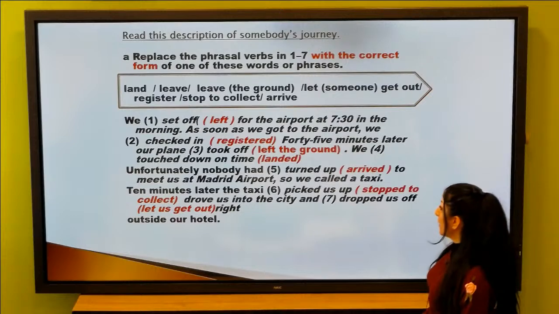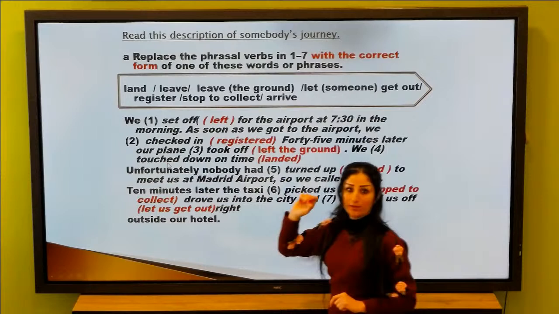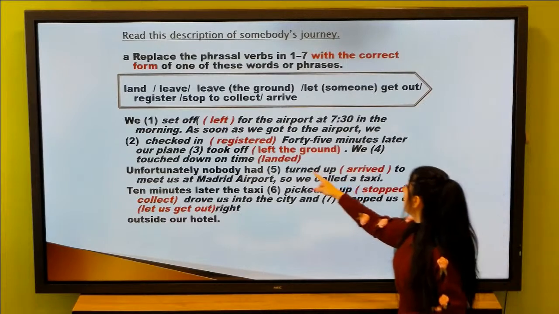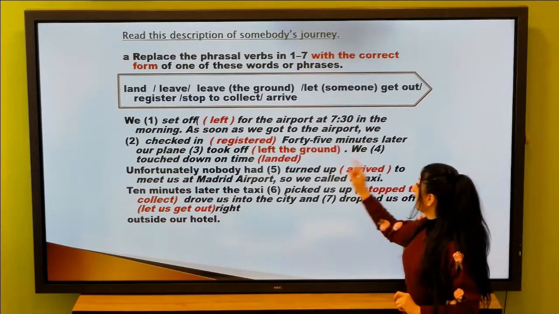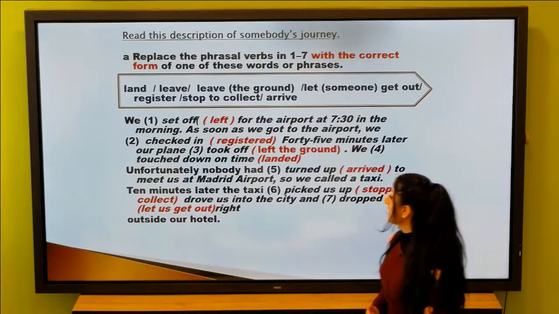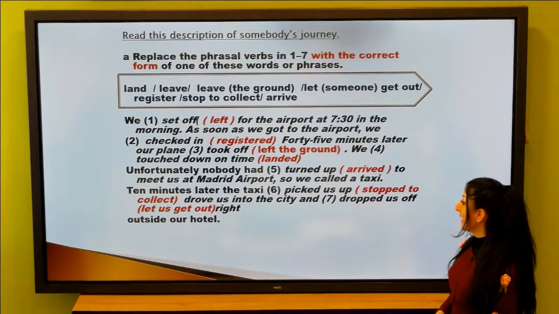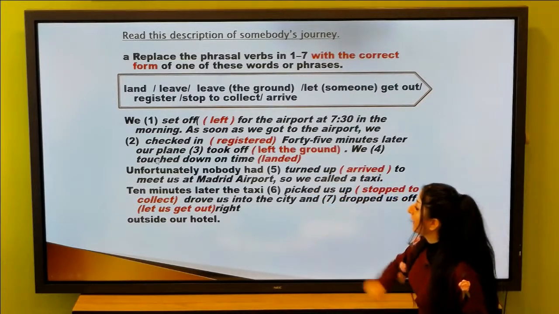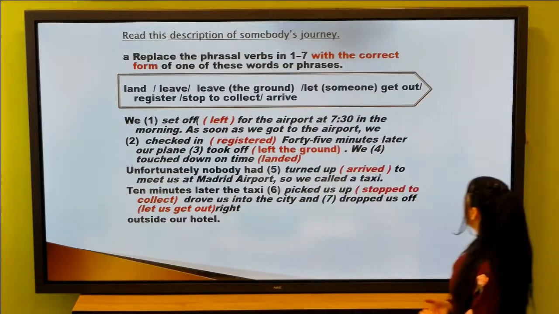We touched down on time. Touched down means landed. Unfortunately, nobody had turned up. Turn up means arrive. Okay? You will keep it in your mind and learn it by heart. Nobody had turned up to meet us at Madrid airport. So we called a taxi. 10 minutes later, the taxi picked us up. Pick up is a multi-word verb, it means stop to collect. Okay? The taxi drove us into the city and dropped us off.